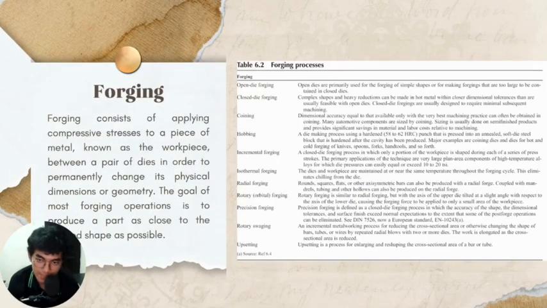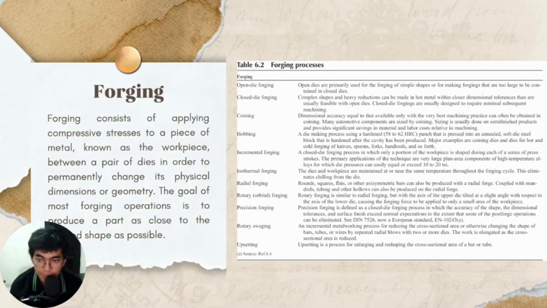Forging. Forging consists of applying compressive stress to a piece of material known as the workpiece between a pair of dies in order to permanently change its physical dimension or geometry. The goal of mass forging operation is to produce a part that is as close to finished as possible.